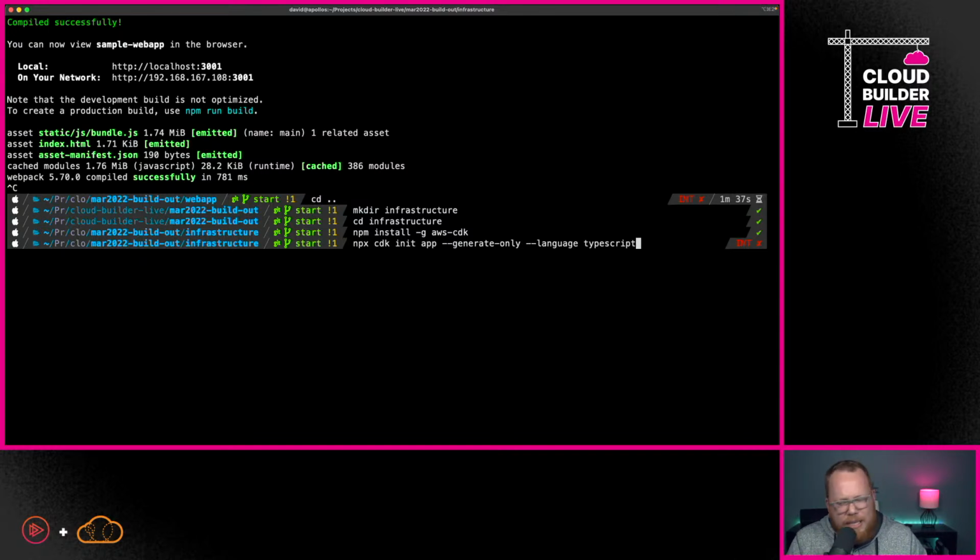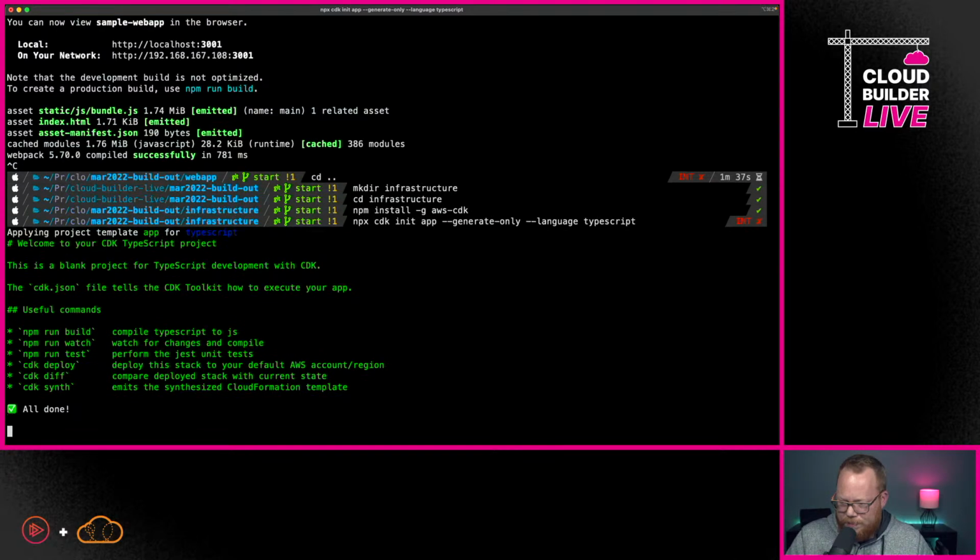Now you might be looking at this and wondering, what's this option that says generate only? The only reason I'm doing that is because I'm putting this in a Git repository that already exists. So in this case, I don't need to have it create a Git repository for me and some of the other things that it does automatically, because it also does npm install. We'll do that in just a second with Yarn. So I'm going to go ahead and hit enter on this. And this will start the process of actually building out our application.